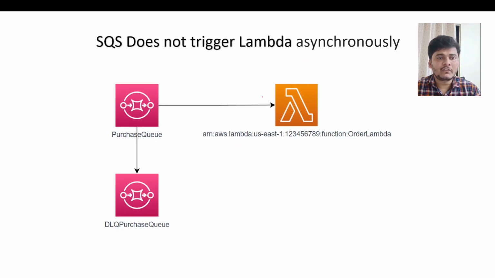In case you have configured SQS with Lambda, Lambda will start pulling messages from the SQS, and whenever a new message is available in SQS, Lambda will trigger your function code and it will respond back as a success or failure. In case of success, it will delete this message from the queue. This is a synchronous process rather than an asynchronous process. That's why the destination will not work in case of SQS.